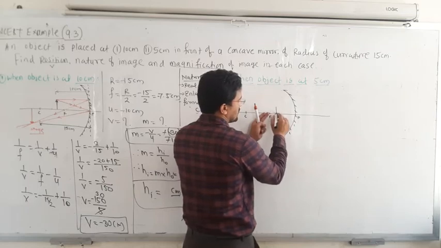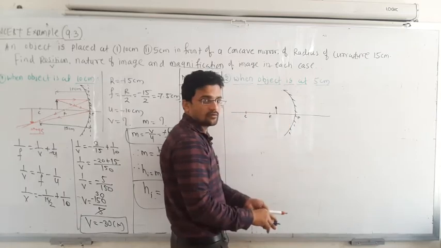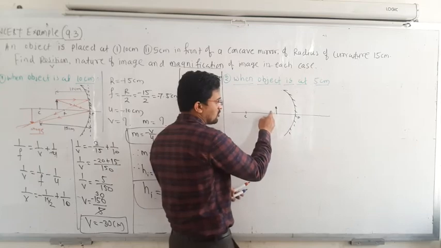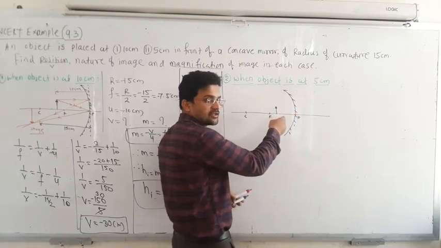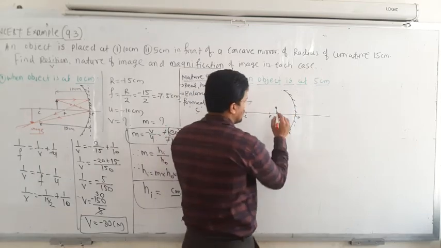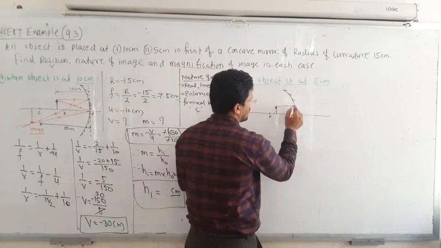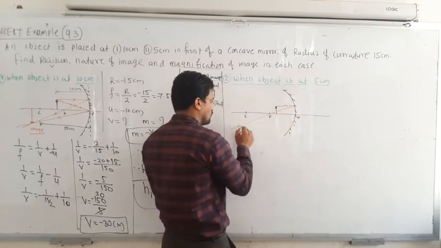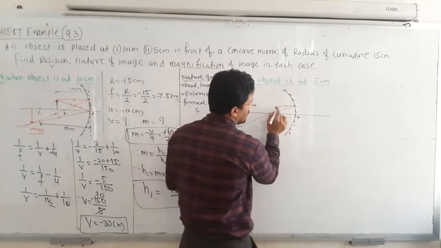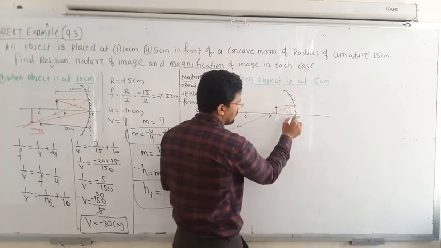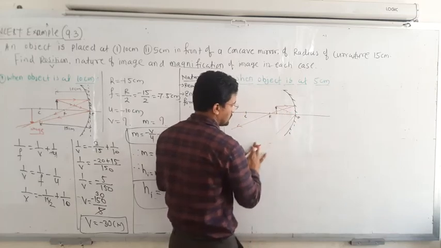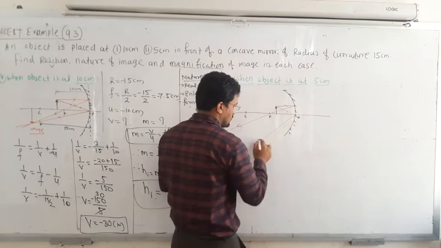So the object is somewhere here. I will consider this is the object. Now the object has crossed F, so what will be the nature of the image? It will be inverted. Correct. So this is the first ray, which always passes through the focal point. The next ray, incident on the pole, is always reflected with the same angle. You can consider it with the same angle.